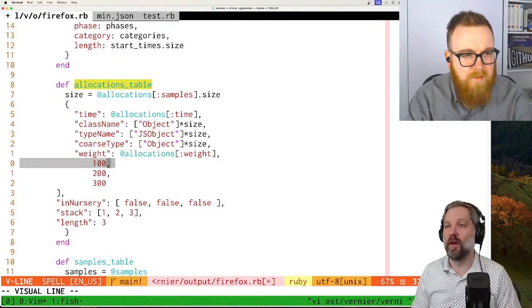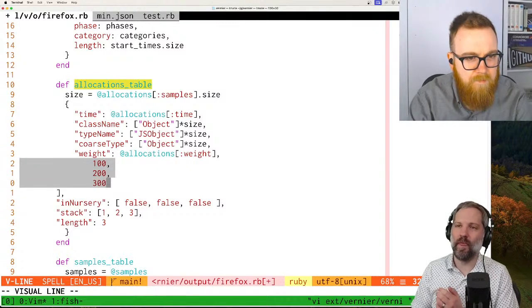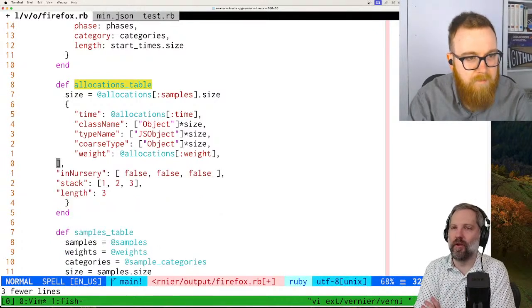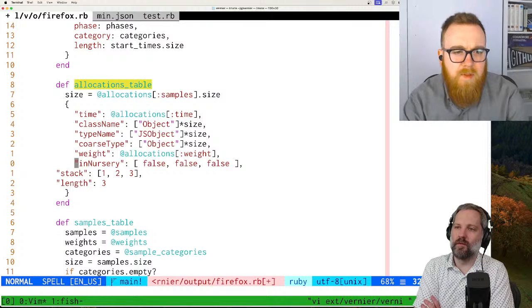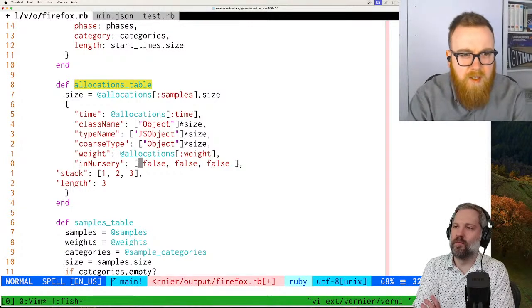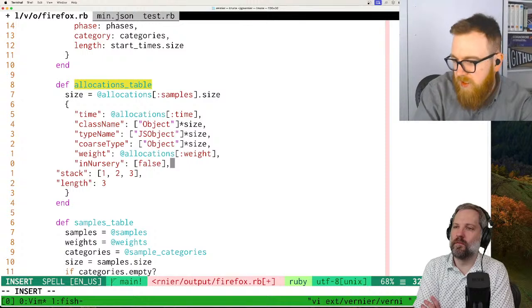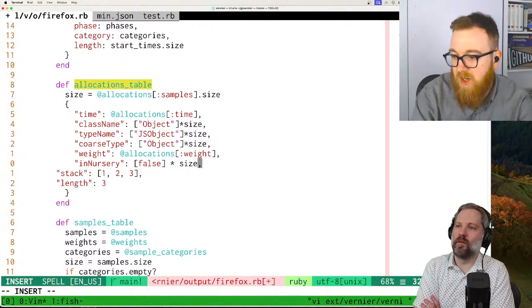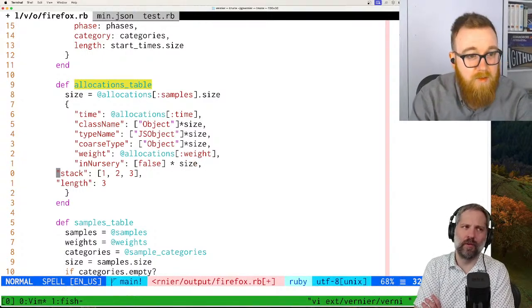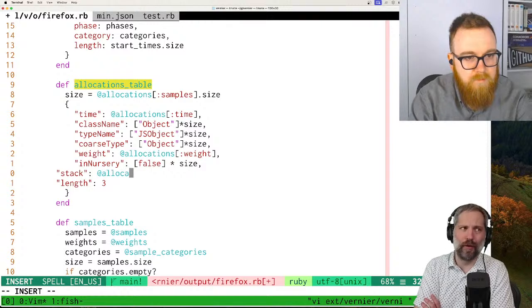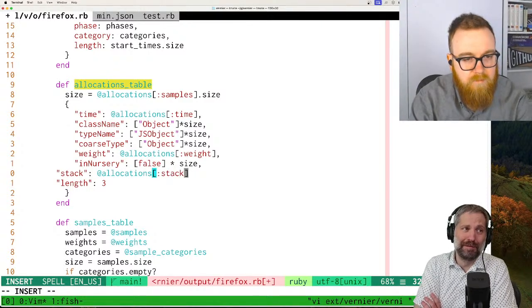Oh, interesting. I don't know what they mean by in nursery. I also don't, but I think nursery is a GC thing. I think that means it's a young object, not an old object? Yeah, that's what I was wondering. Does this mean it's young? Aren't they all young when you allocate them?